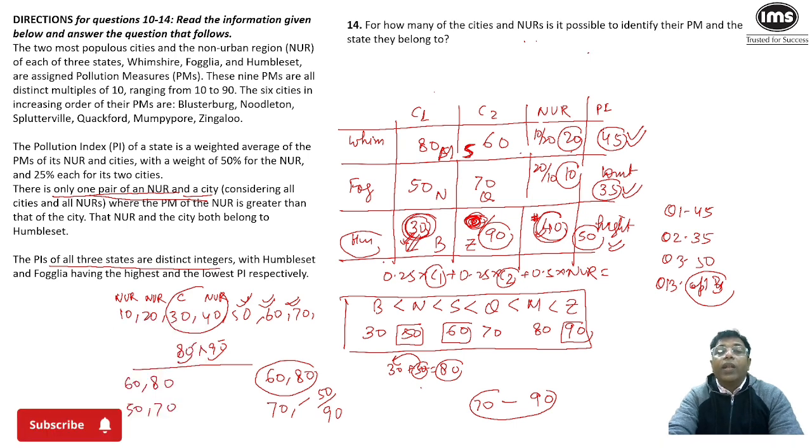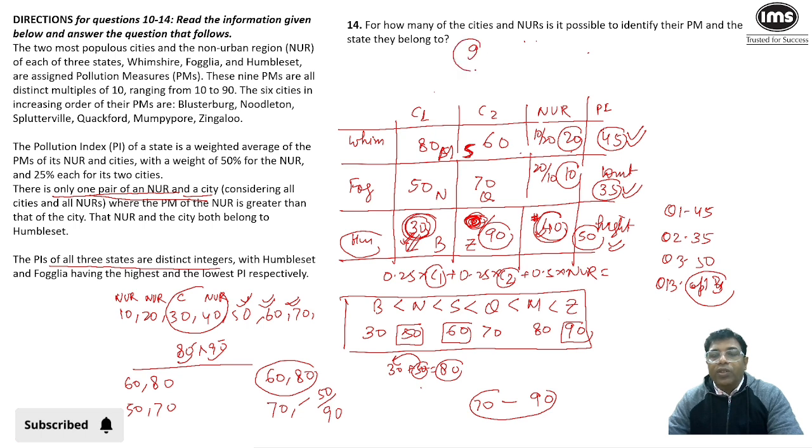Let's go to the next one. For how many of the cities and NUR is it possible to identify the PI and the state they belong to? I think we can do it for all, because we know M and S belong to Hampshire, as well as NUR of Hampshire has a PI of 20. So we know for all the 9 places what exactly is their PI and which city belongs to which state. So my answer is going to be 9 for this question. So that's it. Thank you.